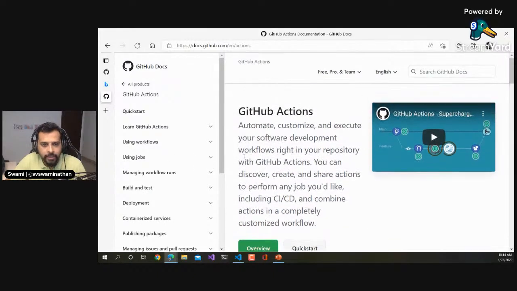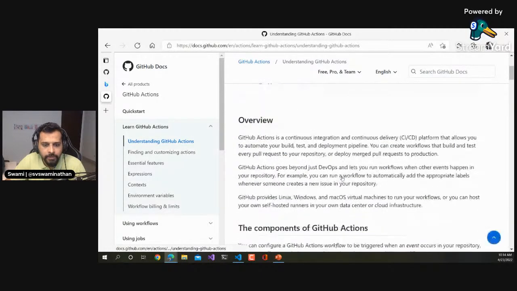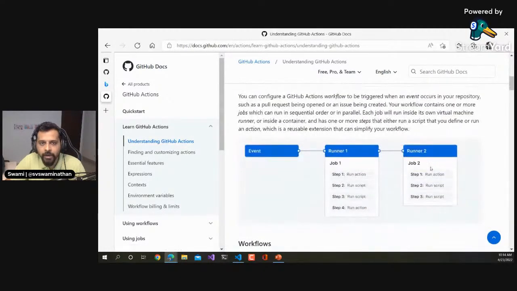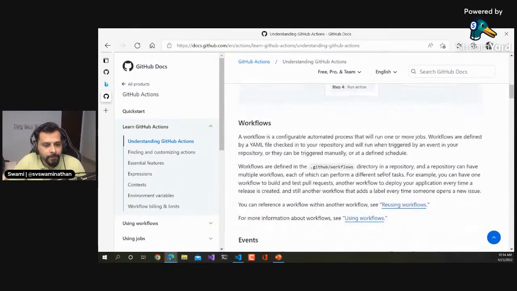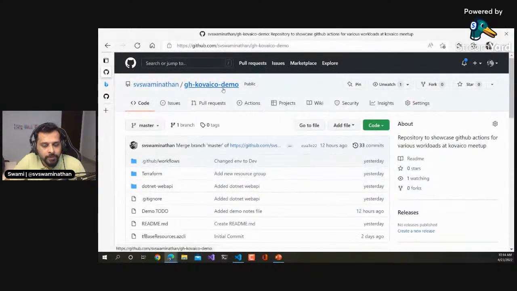There is also a live lab available. I think it should be somewhere here. There's a step-by-step process with which you can understand what GitHub Actions is and how to get started with it. Okay, so with that, let's now go back to our repository here, right?